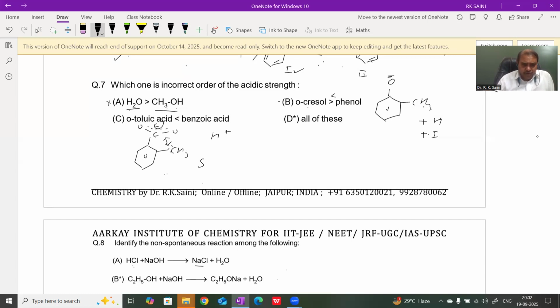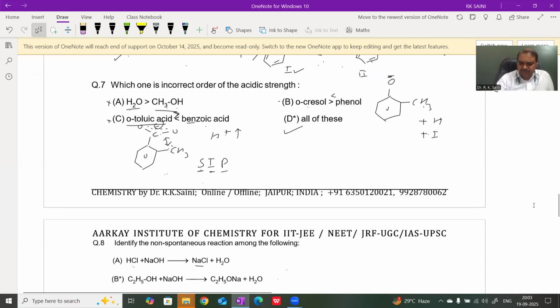Then the carboxylate ion has less tendency toward protonation, and this effect is known as SIP, steric inhibition of protonation, and sometimes also known as the ortho effect. Therefore, there is more concentration of H plus ion in the solution of orthotoluic acid than benzoic acid, and hence orthotoluic acid is slightly more acidic than benzoic acid. It is also incorrect. Therefore, all of these are incorrect matches.